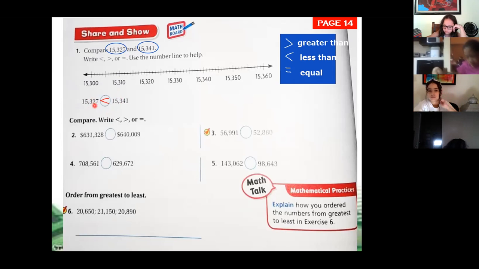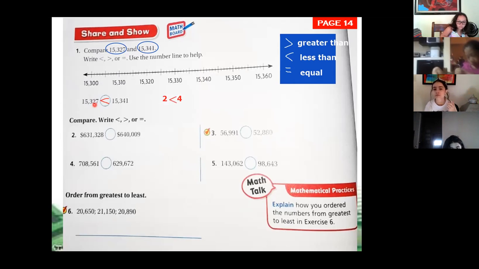We compare number 2 with number 4, right? Number 2 is greater, less, or equal than 4? Less. It's less, that's right. Number 2 is less than number 4.